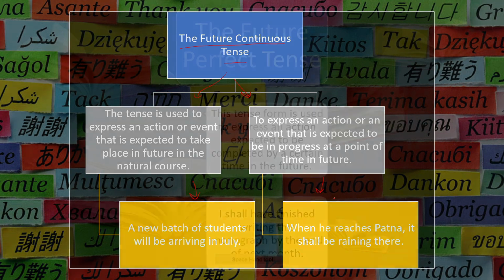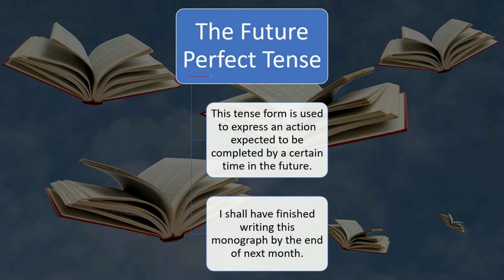Then the future perfect tense. This tense form is used to express an action expected to be completed by a certain time in the future. For example, I shall have finished writing this monograph by the end of next month. Here the writer is expecting that he will complete his monograph by the end of the next month.